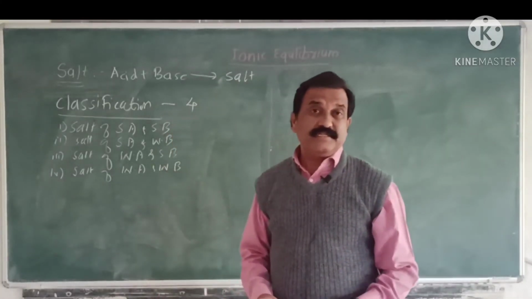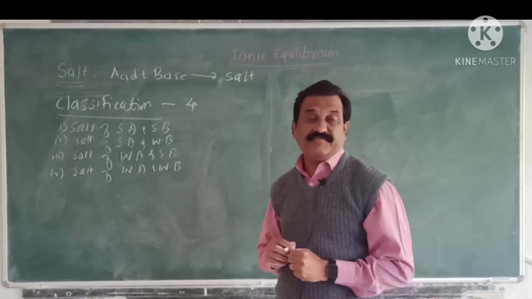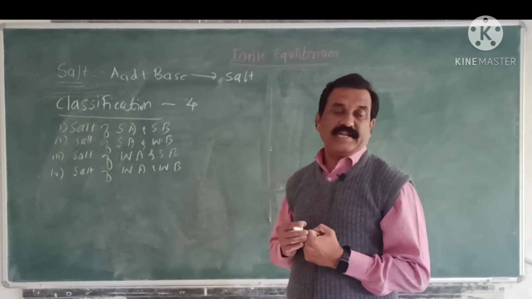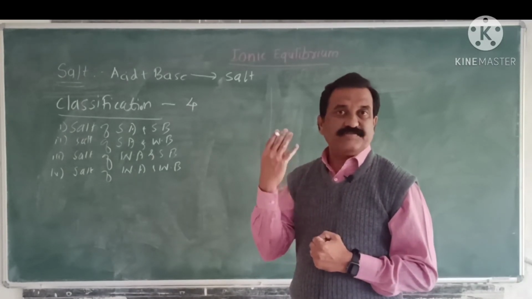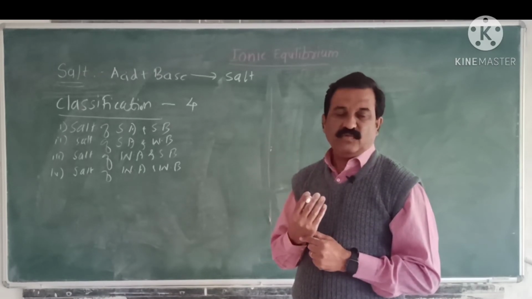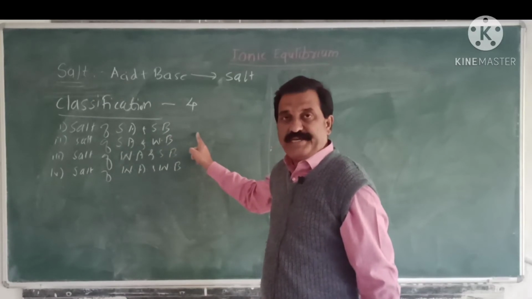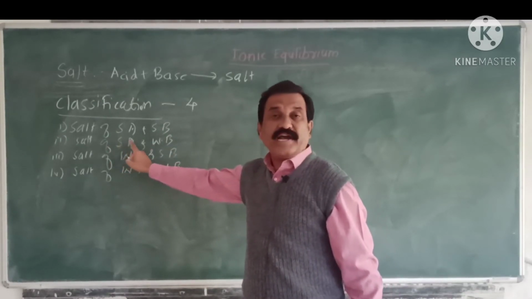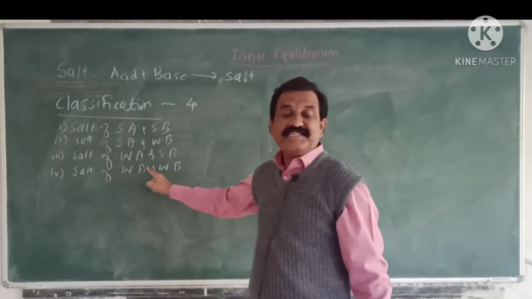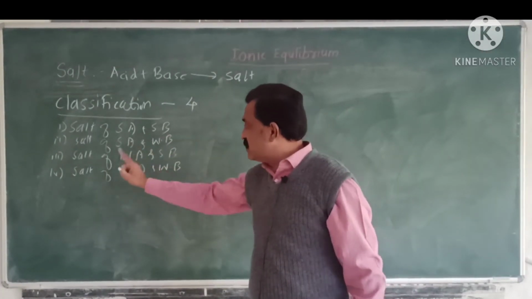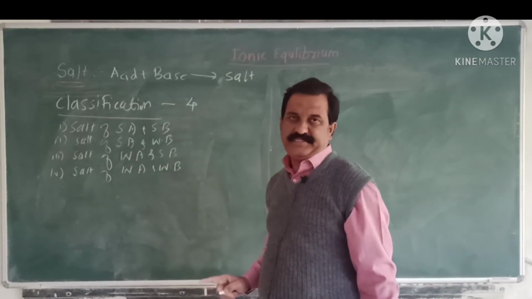The salt is the product of acid and base reaction. On the basis of the types of acids and bases, the salts are classified into 4 types. Which are these types? These are the salt of strong acid and strong base, salt of strong acid and weak base, a salt of weak acid and a strong base, and salt of weak acid and weak base.